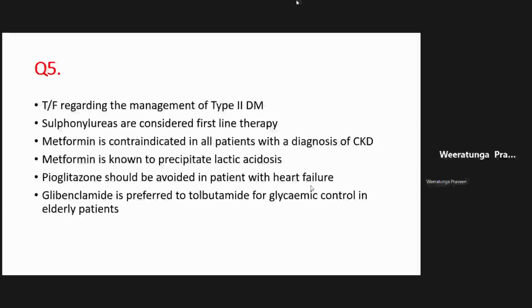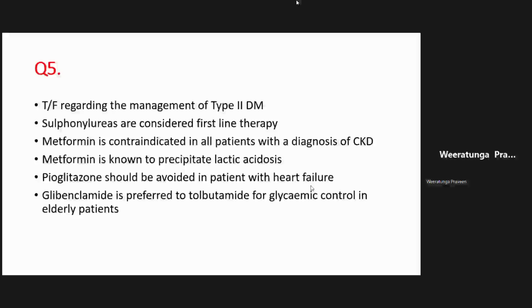So that is the problem, and that is partly why it is contraindicated. So metformin is an excellent drug, as you know, and it is the first-line drug for type 2 diabetes. And metformin has a wide range of benefits, and it helps the person to lose weight. That is an added advantage of metformin. So it improves the insulin sensitivity. Right? That is the most important action of metformin. Improves the sensitivity to insulin.